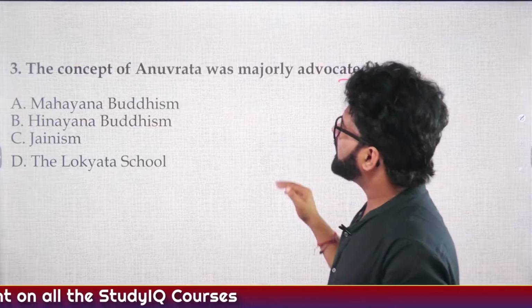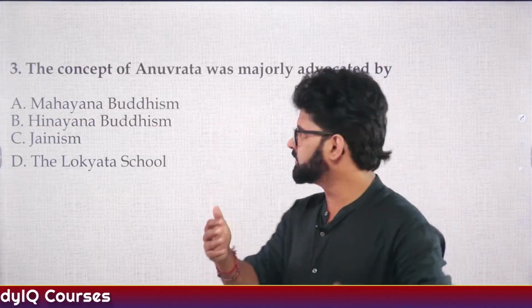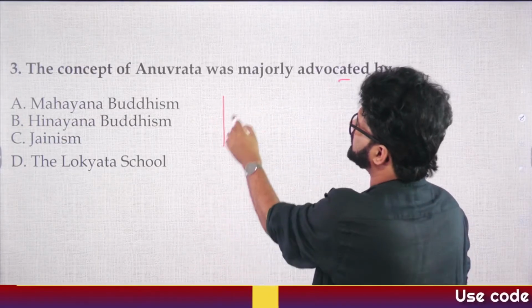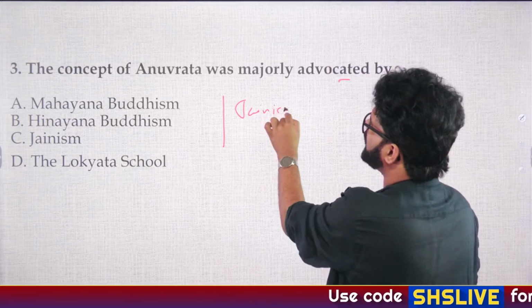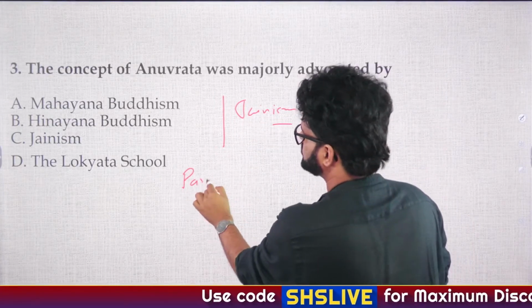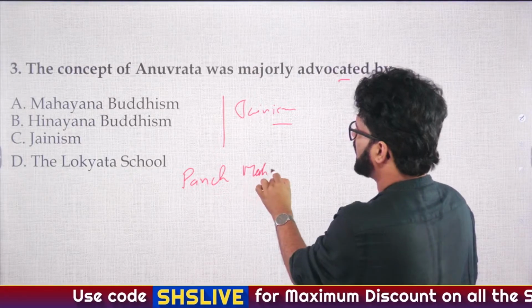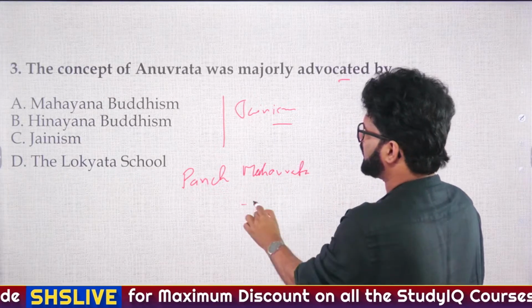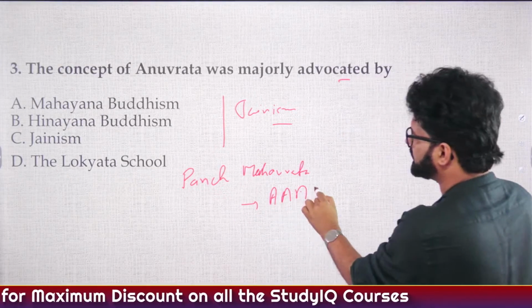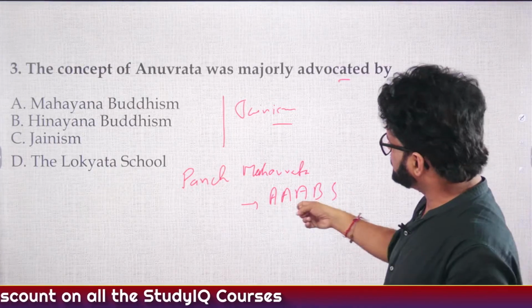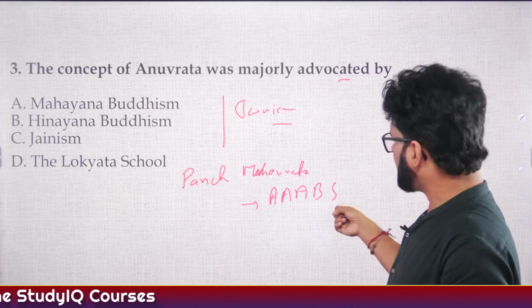So concept of Anuvrata, again, revised. This is a topic from Jainism. In Jainism, we have talked about Panch Mahavrata. Panch Mahavrata. AAA BS, revised Jainism lecture, AAA BS, Ahimsa, Aste, Aparigraha, Brahmacharya and Satya.